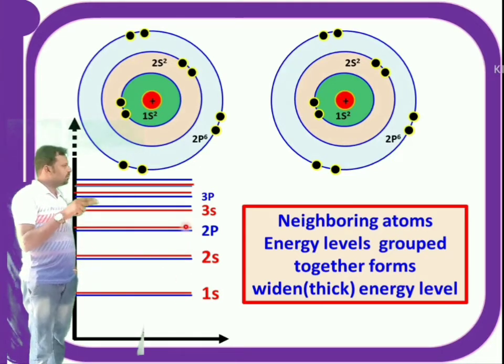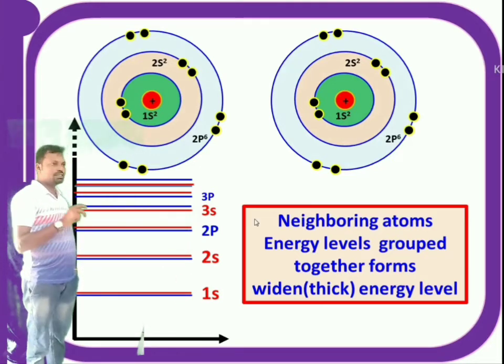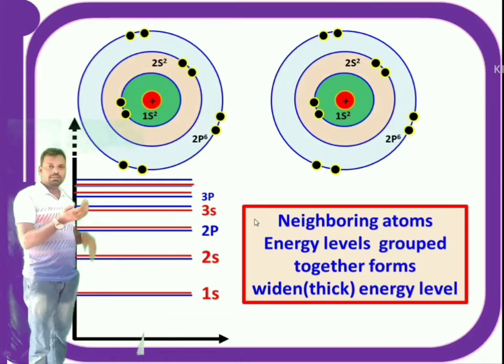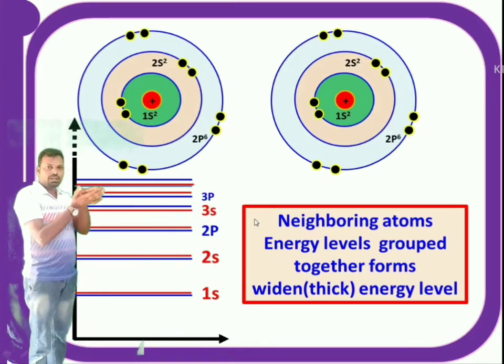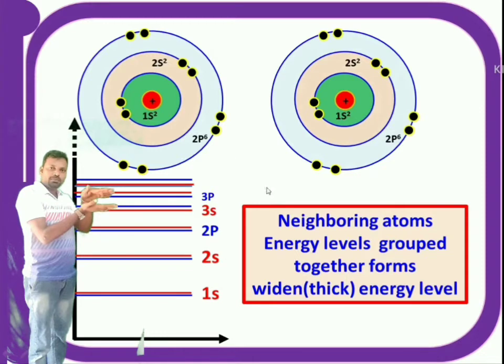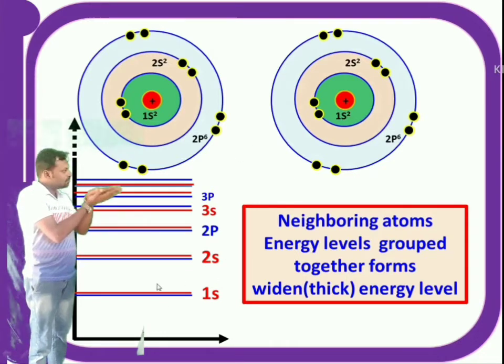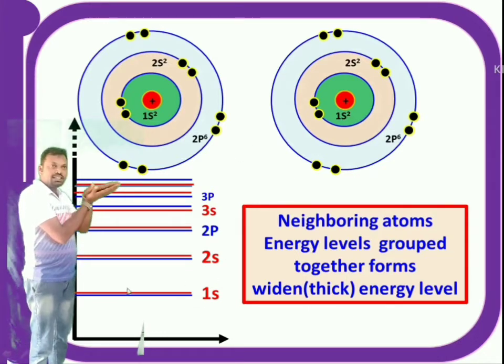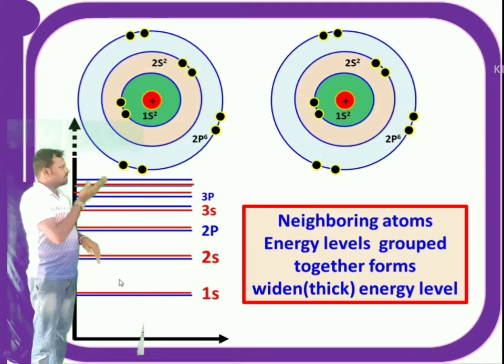In this way, each sharp energy level now spreads over a distance. It is the mixture of two lines, one because of one atom and another because of the other atom. In this way, neighboring atoms' energy levels group together and form a thicker energy level instead of a sharp line. Now it is not a sharp line, right?